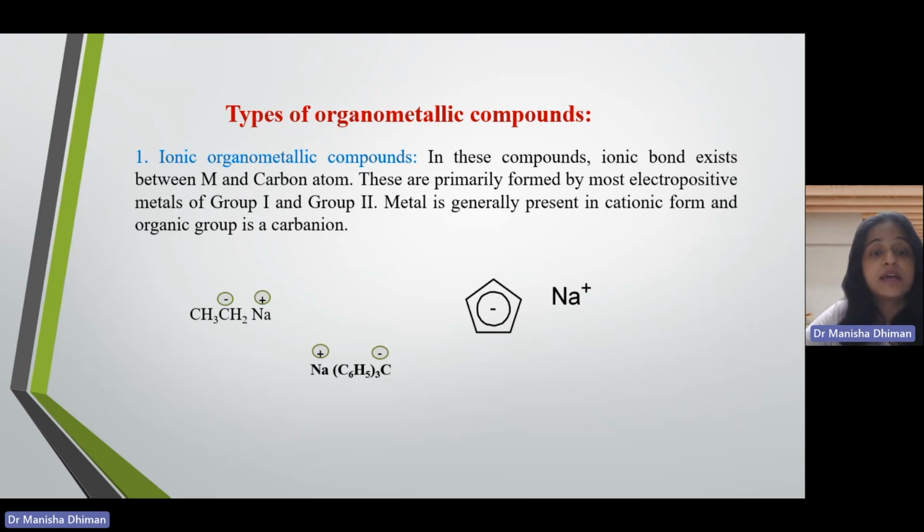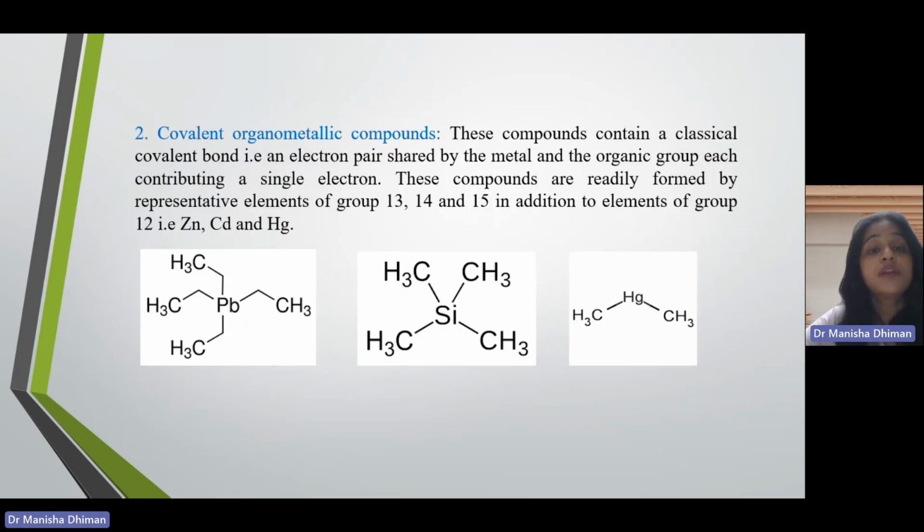Common examples are sodium ethyl or cyclopentadienyl combined with sodium ion. Sodium is a group 1 element, which means it's highly electropositive. When it combines with the electronegative carbon atom, there is a charge separation, and that is why an ionic organometallic compound is formed. The next one is covalent organometallic compounds. Here the bonding between metal and carbon will be covalent in nature.